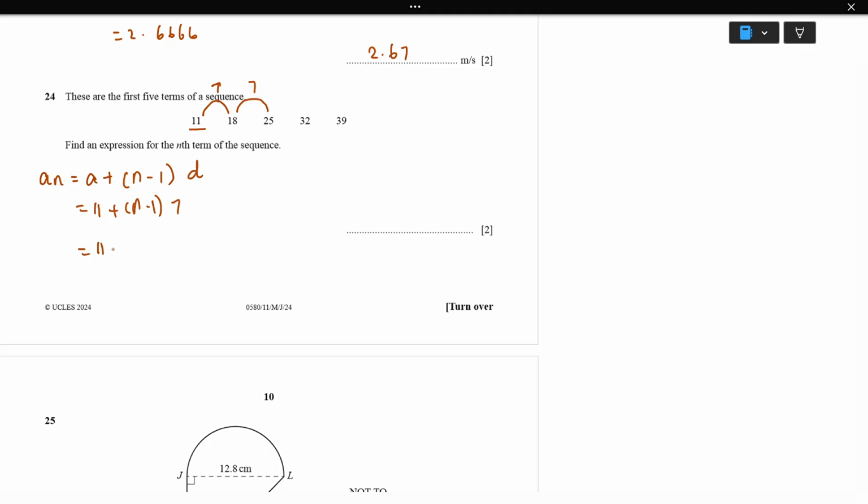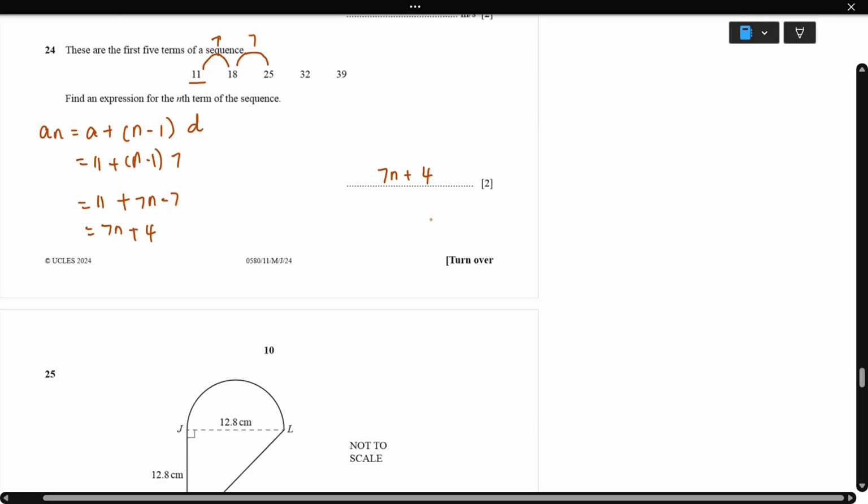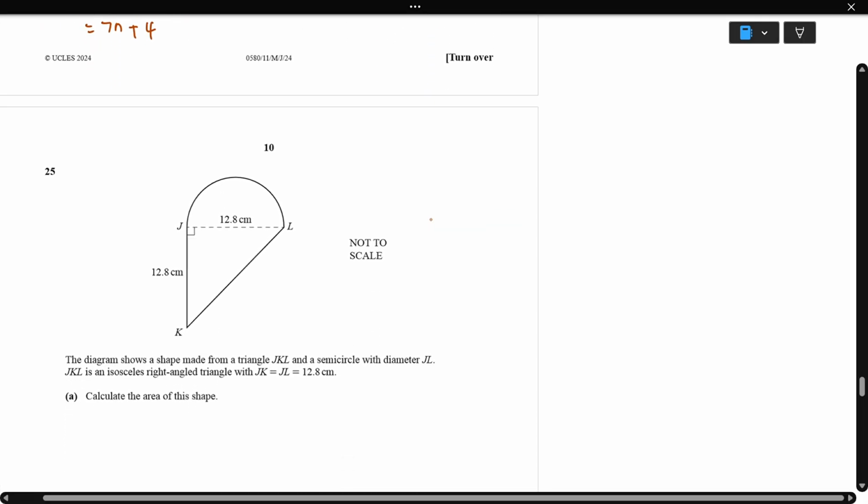Just expand: 11 plus 7n minus 7, which is first 7n, and I'll write here 11 minus 7, which is going to be 4. So the answer is 7n plus 4 is the nth term. Next question 25.